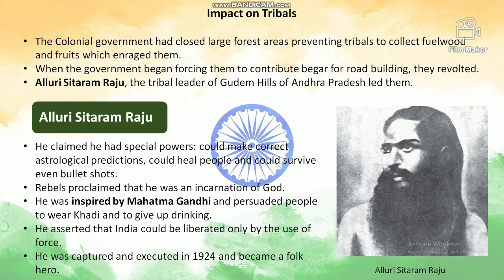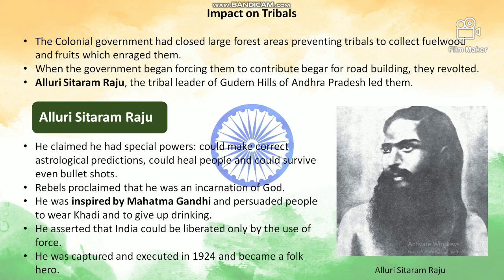Alluri Sitaram Raju claimed that he had special powers, could make correct astrological predictions, could heal people and could survive even bullet shots. This was the same way we have read in class 9th about Birsa Munda. Rebels proclaimed that he was an incarnation of God, that is, God who has come to earth as a human being. He was inspired by Mahatma Gandhi and persuaded people to wear khadi and to give up drinking.